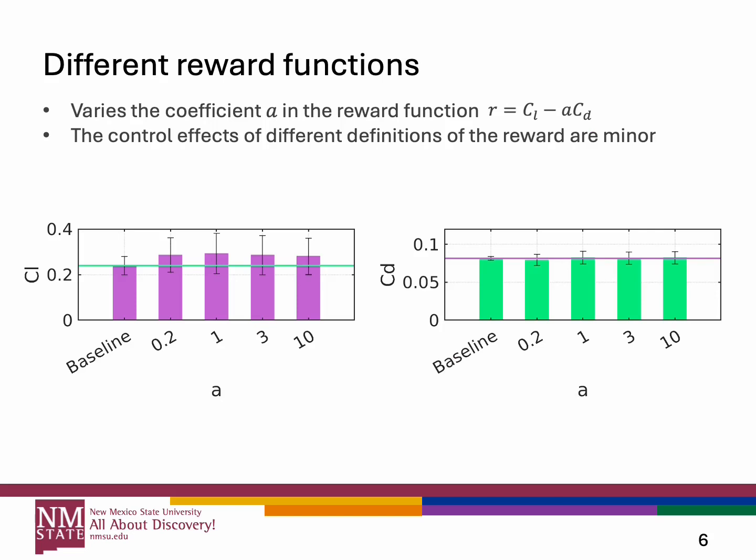First, we compare different reward functions. Specifically, we vary this A value from a small value, like 0.2, to 10, to see if it changes the control performance. We see it doesn't really change the control performance that much. From these results, it has a slight drag increase, but doesn't have a strong effect in our cases. So the control effect of different definitions of reward function is pretty minor, negligible.